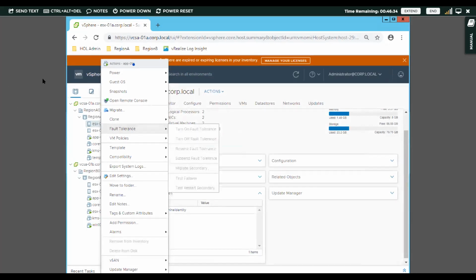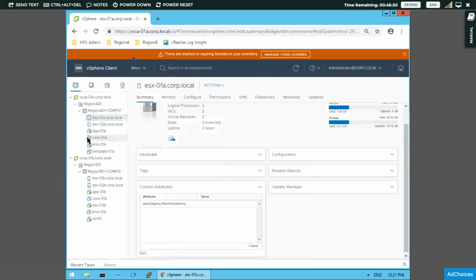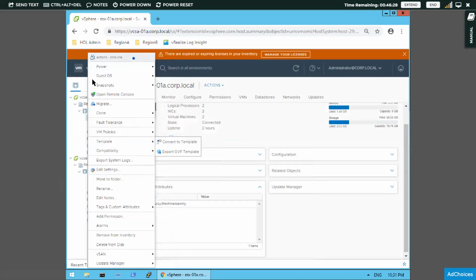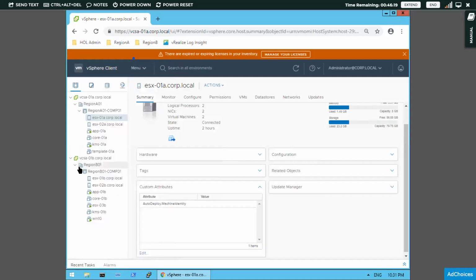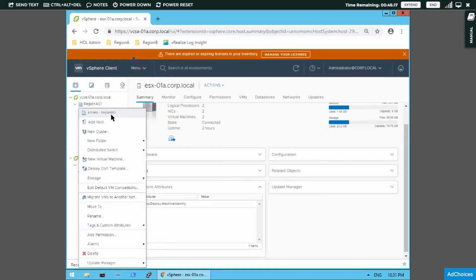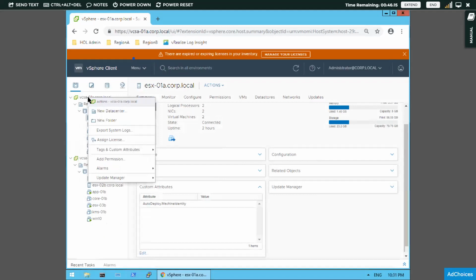Anyway, what I was telling was, if you right click on any of these, like VMware, actions of A01 is displayed. If I right click on a cluster, actions of it will be displayed. Likewise actions of region B01, actions of your server VCSA. Are you listening, all of you? Are you there with me? Yes, ma'am. Okay.